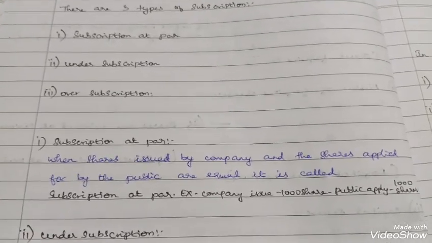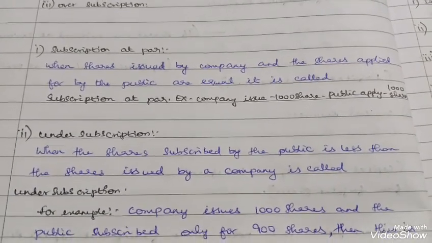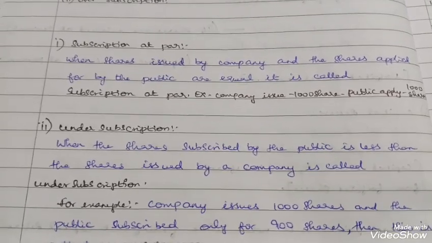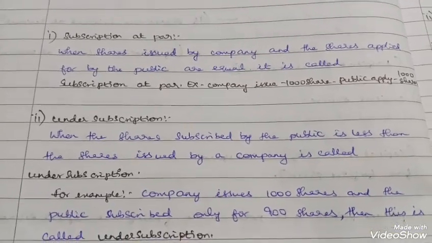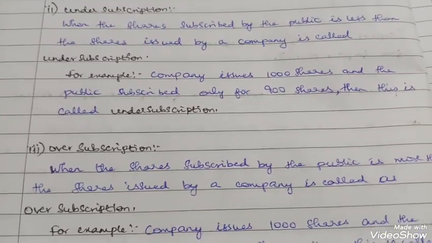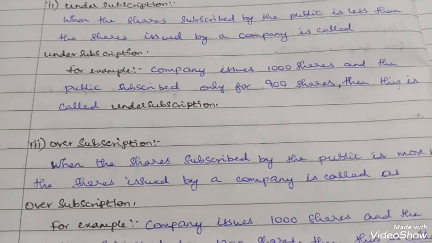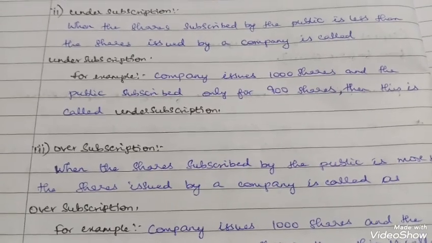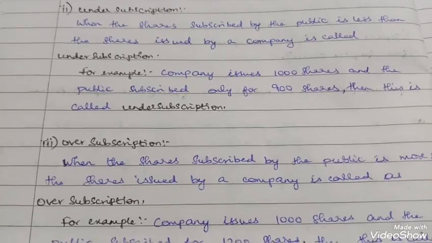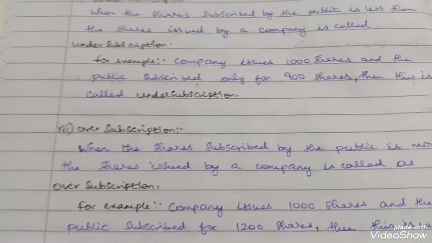Under subscription means the company issues 1000 shares but the public subscribe for only 800 or 900 shares. Over subscription is when the company issues 1000 shares but the public subscribed for 2000 shares, which is more than the issue of shares.